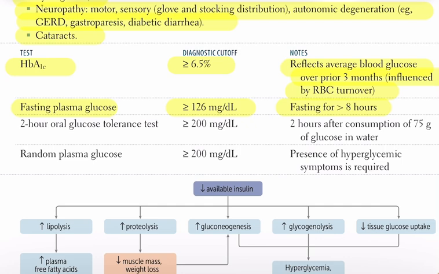2-hour oral glucose tolerance test greater than or equal to 200 milligrams per deciliter, measured 2 hours after consumption of 75 grams of glucose in water. Random plasma glucose greater than or equal to 200 milligrams per deciliter in the presence of hyperglycemic symptoms.